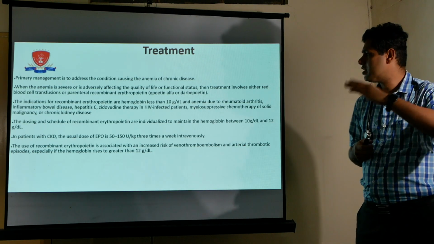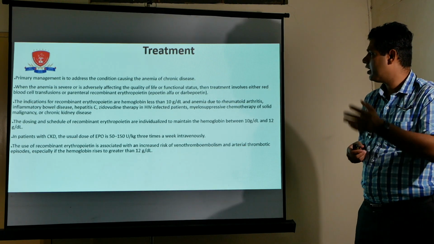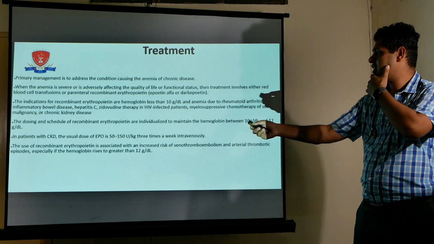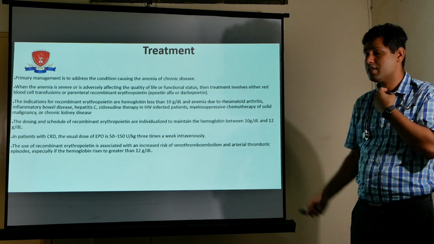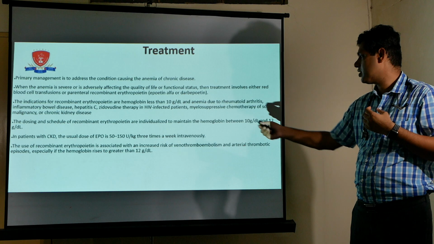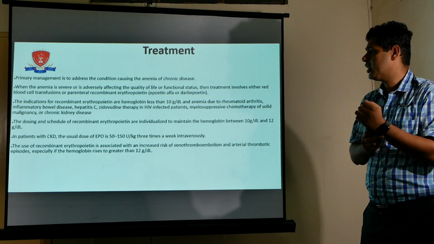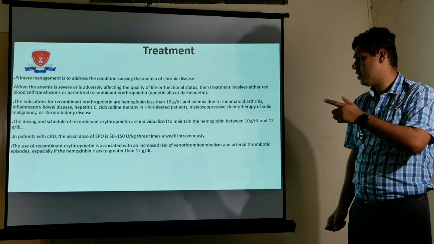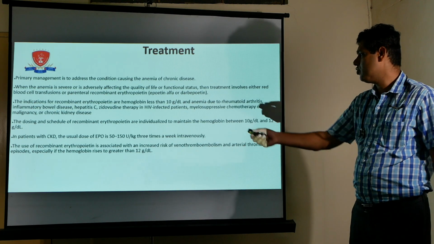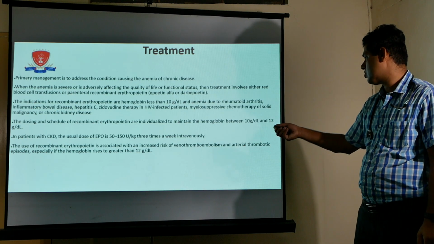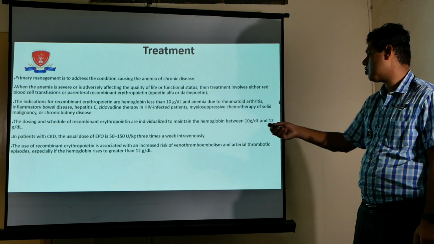Below this we can transfuse blood or give erythropoietin on a regular basis. In patients with CKD, the usual dose of erythropoietin is 50 to 150 units per kg, three times a week. It is a costly drug, so we have to keep in mind whether the patient is in need or not. The use of recombinant erythropoietin is associated with increased risk of venous thromboembolism and arterial thrombotic conditions.